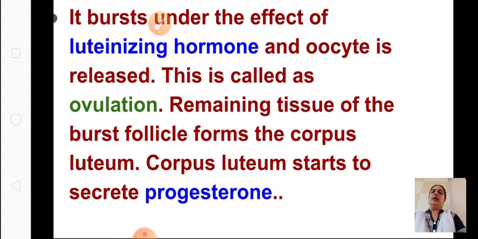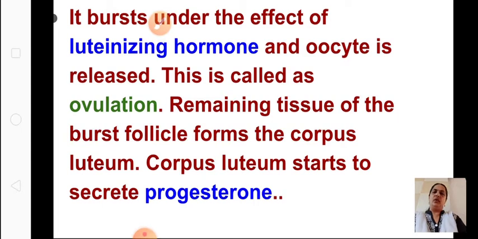So what happens is, the endometrium will start thickening. The follicle will start developing with the help of the hormones, and the endometrium will start thickening. After the follicle is fully developed, it bursts under the effect of the next hormone, called luteinizing hormone.